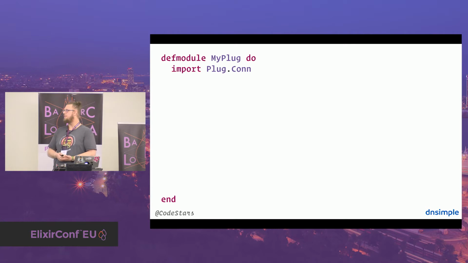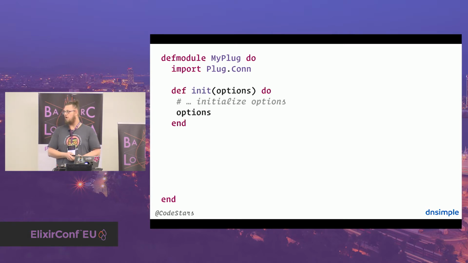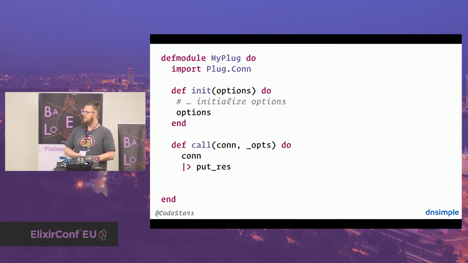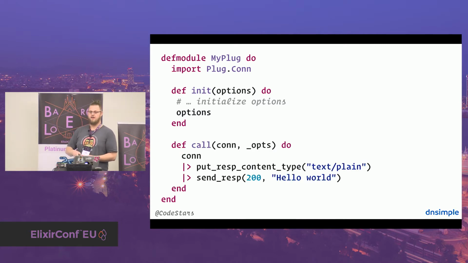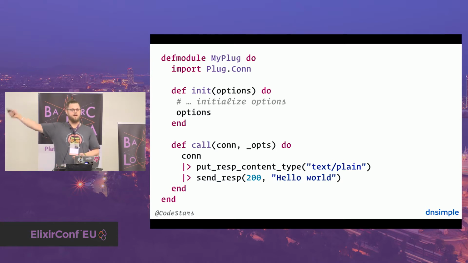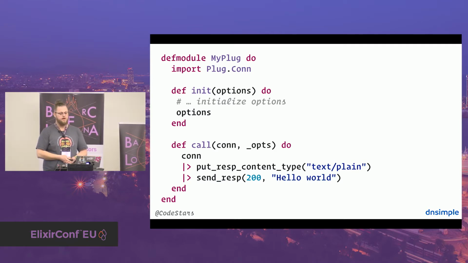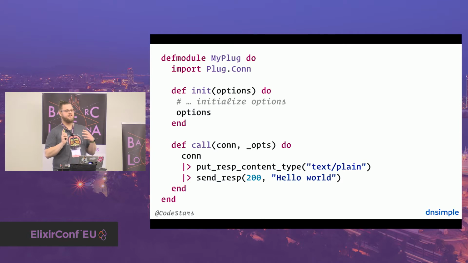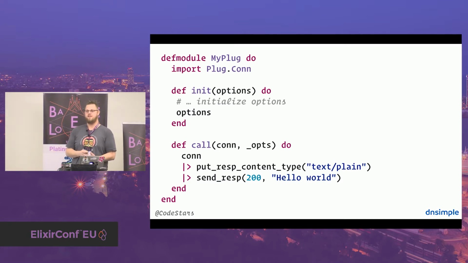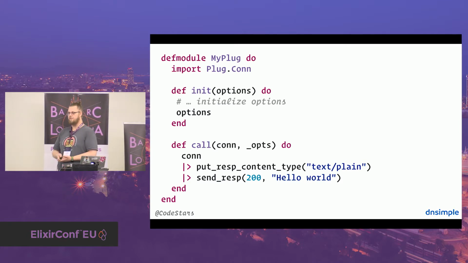So we have the import Plug.Conn, then we have a function called init, and then we have a function called call. We will revisit this plug a few more times during this talk, but this is just how a plug usually works, and all the web magic happens in this call function. But this alone is not a very powerful tool.